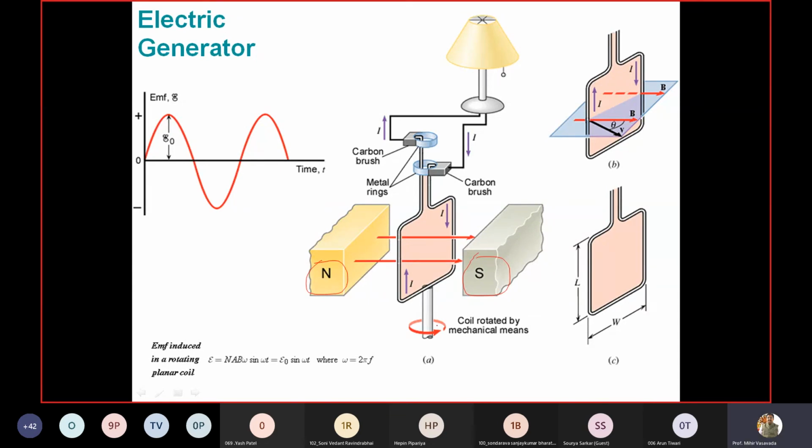So when you rotate this coil inside, it will cut this magnetic field, right? And EMF is induced in the coil, which is taken outside by the slip ring and brush arrangement. And if you connect some electrical load, it can light a lamp. The simple loop electrical generator. The same principle is used, and with more number of coils and some complex construction.